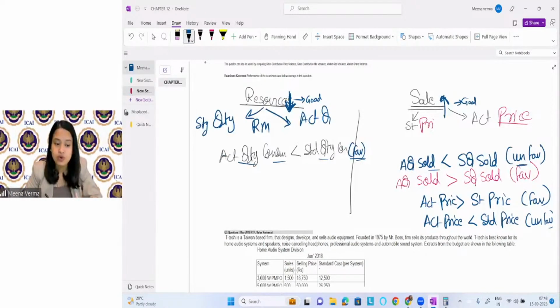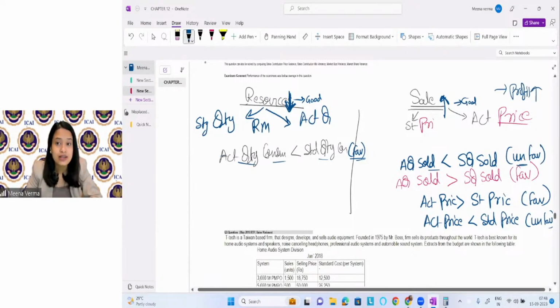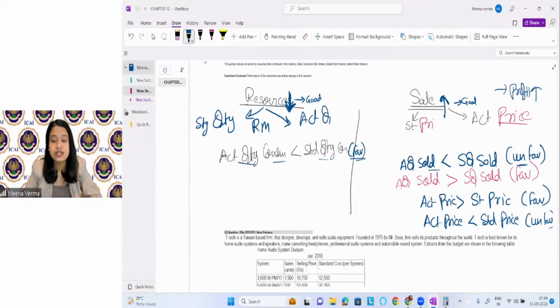Resource, we always want to reduce the resource for the production. Sale, we always want to increase it, so sale should be more, cost should be less. This is always our profit target, so that your profit will be maximum. To increase profit, sale should be more, cost should be less, profit will rise, right? It is good if the variance for the resources is coming less. Then it will give you more profitability for the company. Accordingly, we will solve the question.